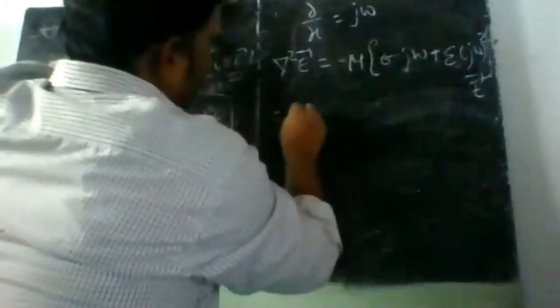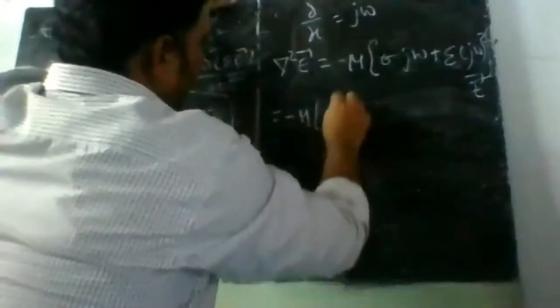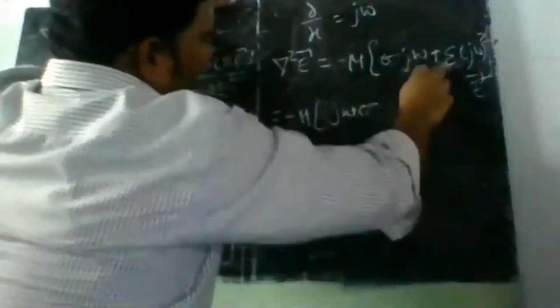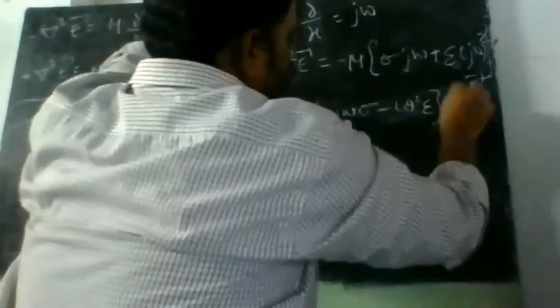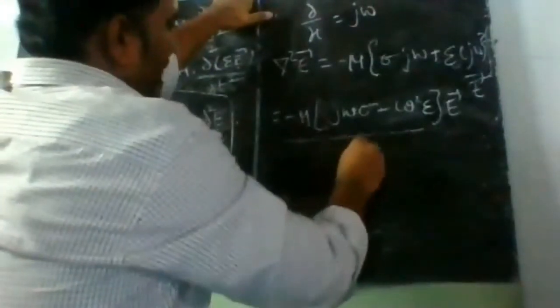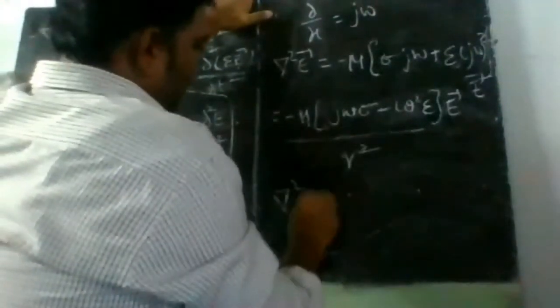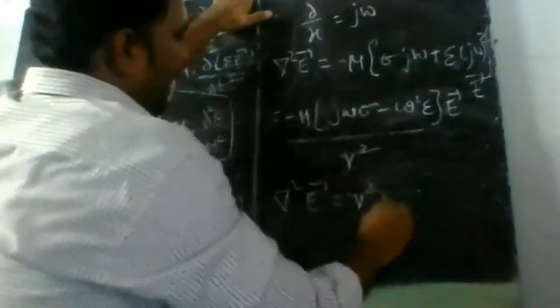This is equal to minus mu into j omega sigma; in the first term, j square becomes -1, so minus omega square epsilon, into E bar. Taking this entire thing as gamma square, we get del square E bar is equal to gamma square E bar.